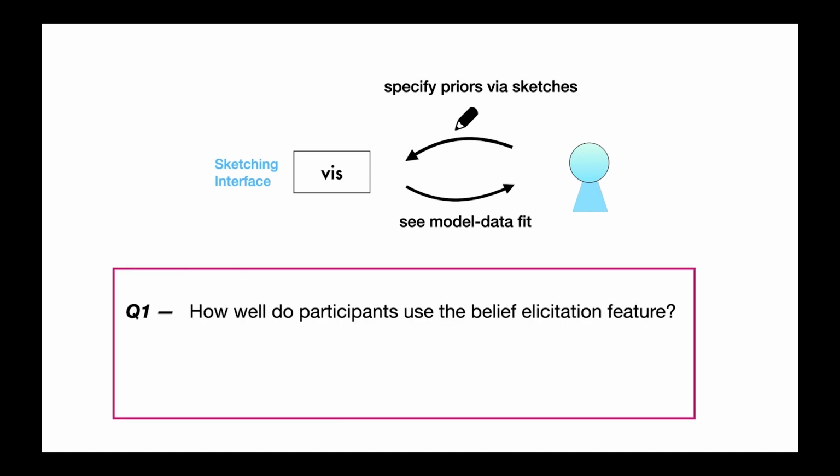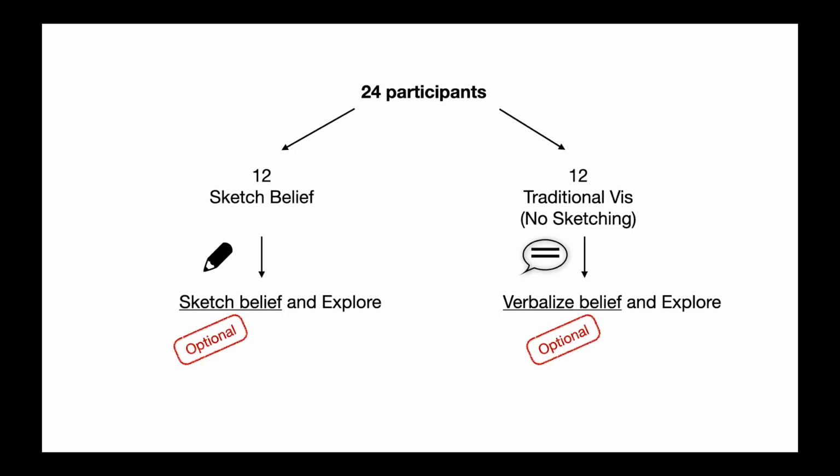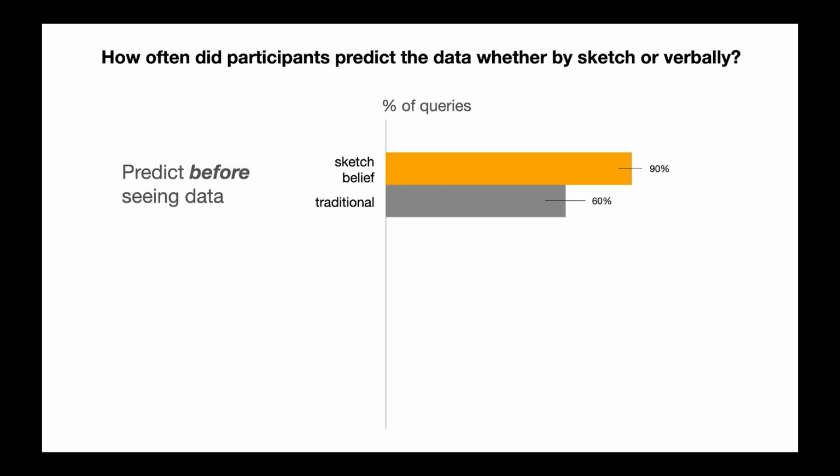First, how well do participants use the belief elicitation feature? And second, how will the ability to test one's predictions affect their visual analytics process? We recruited 24 participants for a user study and divided them into two groups. One group used the PredictMe tool that I have just shown. The other group used a similar tool that mimics traditional visualization tools without the ability to predict by sketch. The no sketch group would only externalize their beliefs verbally. In both conditions, participants were asked to speak aloud. We also encouraged participants to externalize their beliefs in both conditions, whether by sketch or verbally.